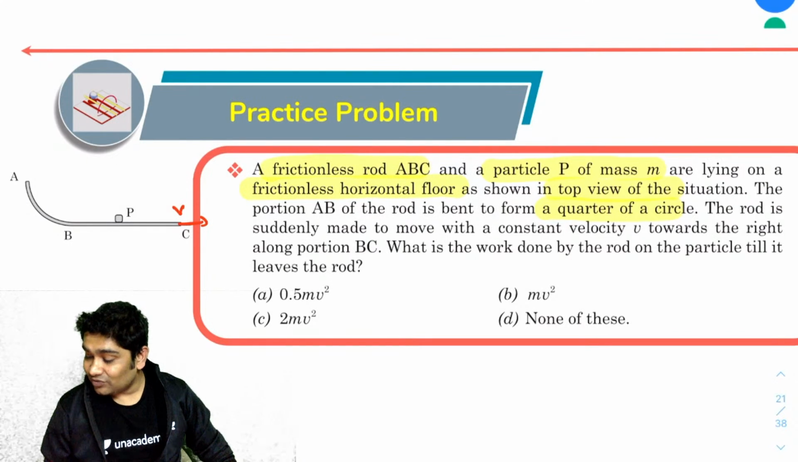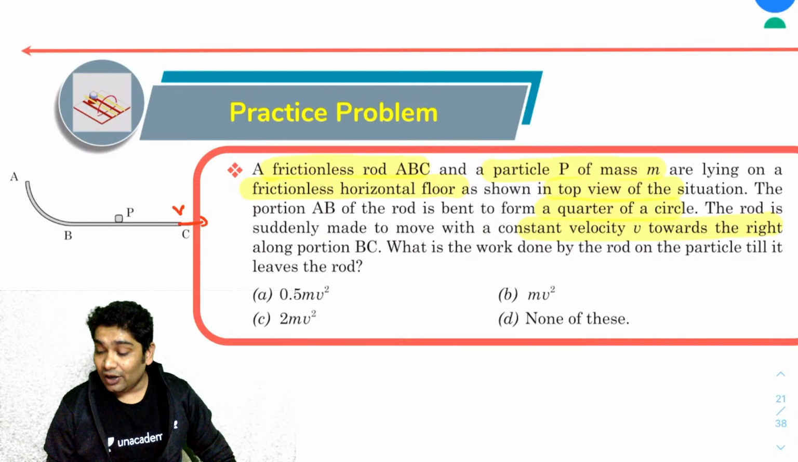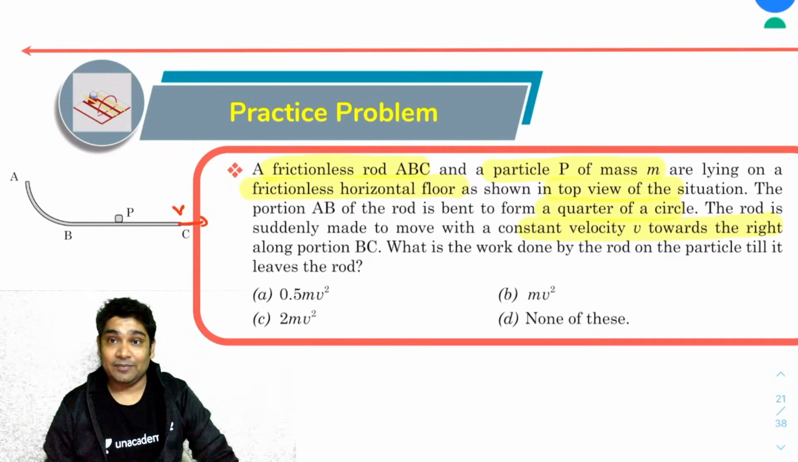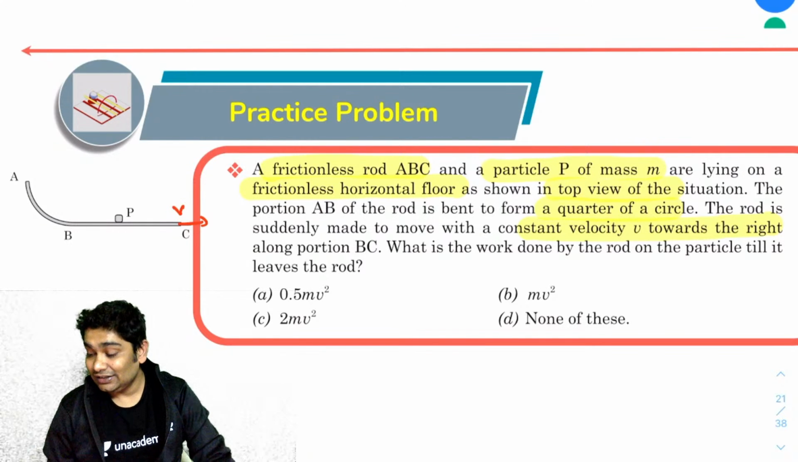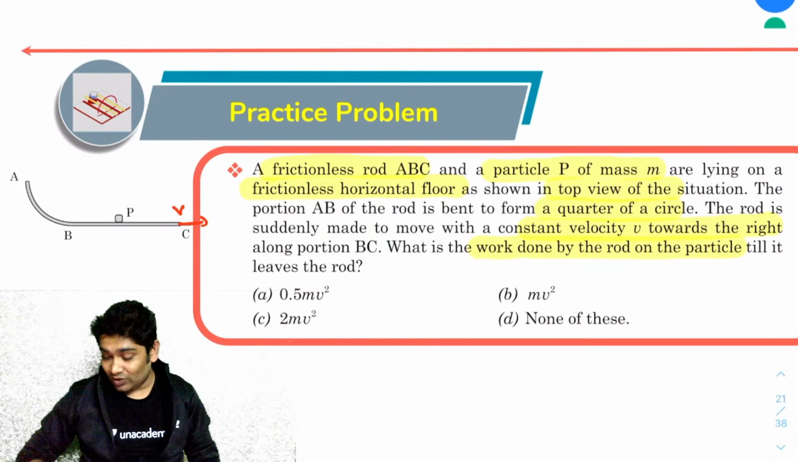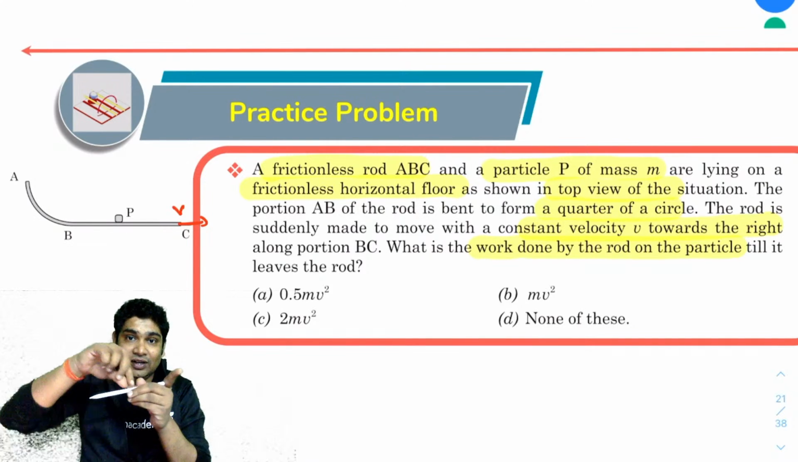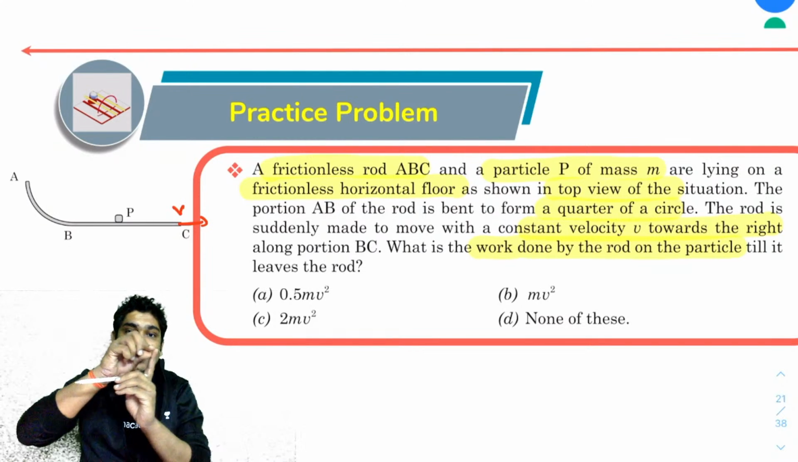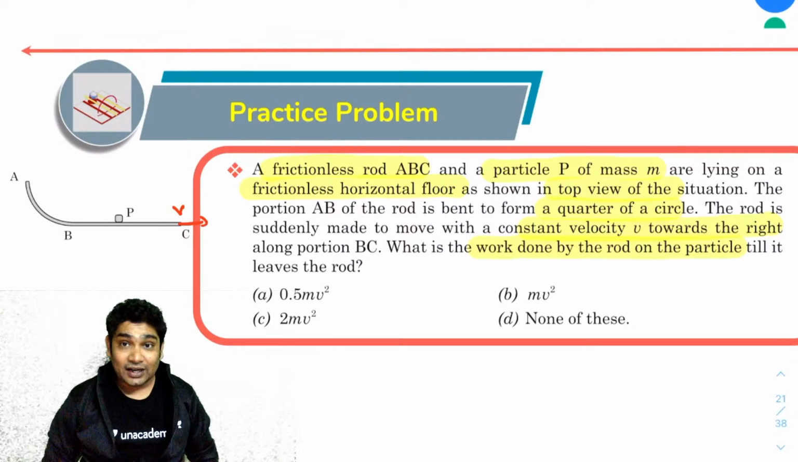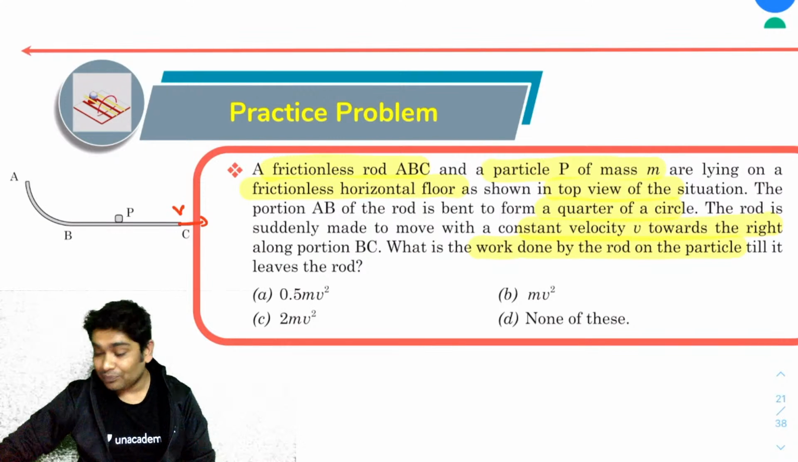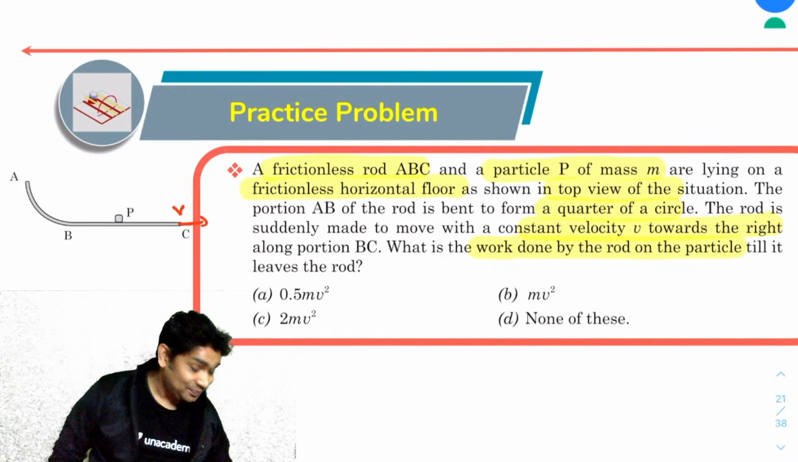Now let's see what it says: with constant velocity v towards the right along the portion BC. So along the length BC, it is being slid towards the right with a constant velocity v. Now what will be the work done by the rod on the particle till it leaves the rod? When you are sliding this, you will see that this particle will shift with respect to this rod. It will come to the curved portion and eventually it would have left it. So what is the work done by the rod on the particle till the time it leaves contact? Why don't you give this a try? Again, a very interesting problem. Okay, so try this.